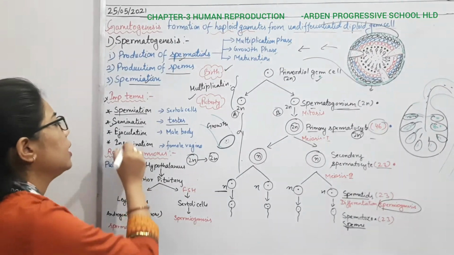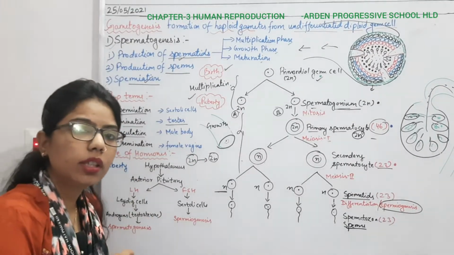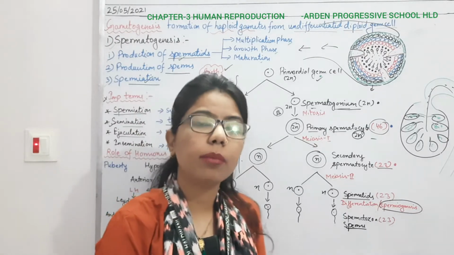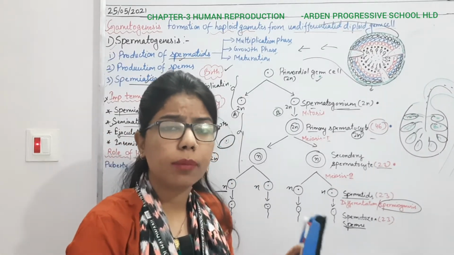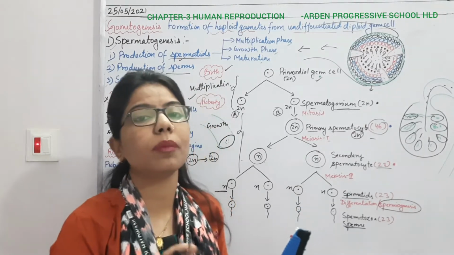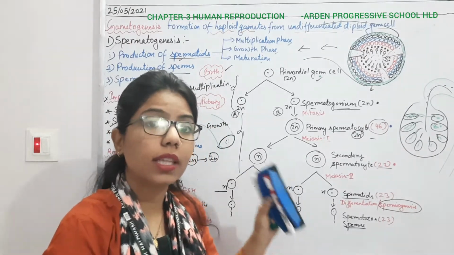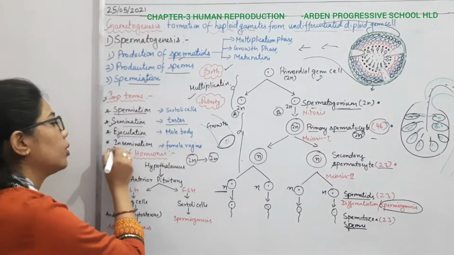And then there is ejaculation. Ejaculation is the term we use when there is liberation of sperms from the male body through the penis. This is known as ejaculation. And another term is what?